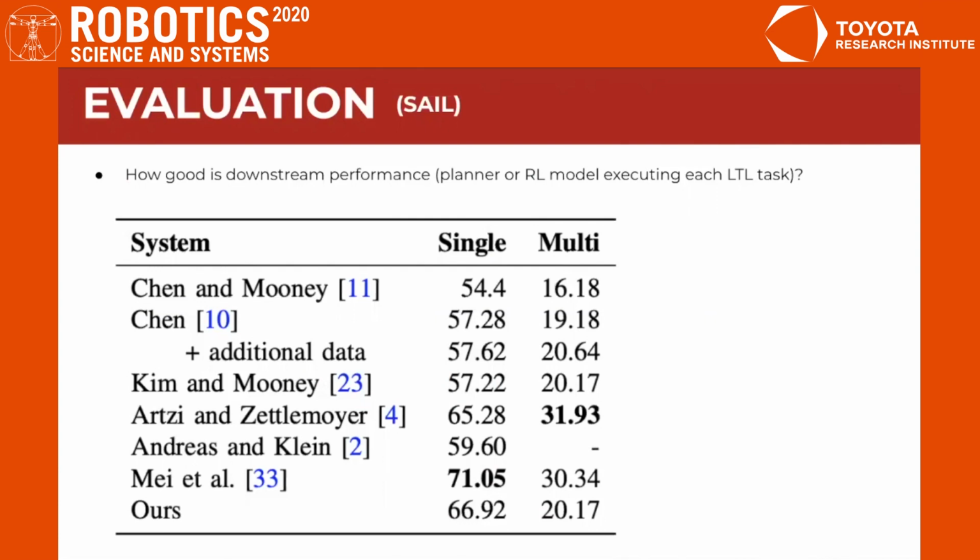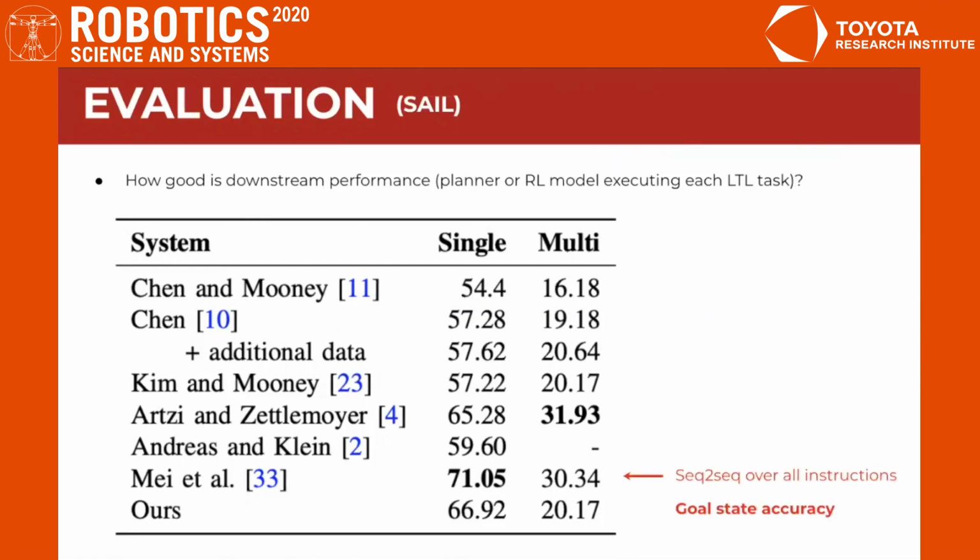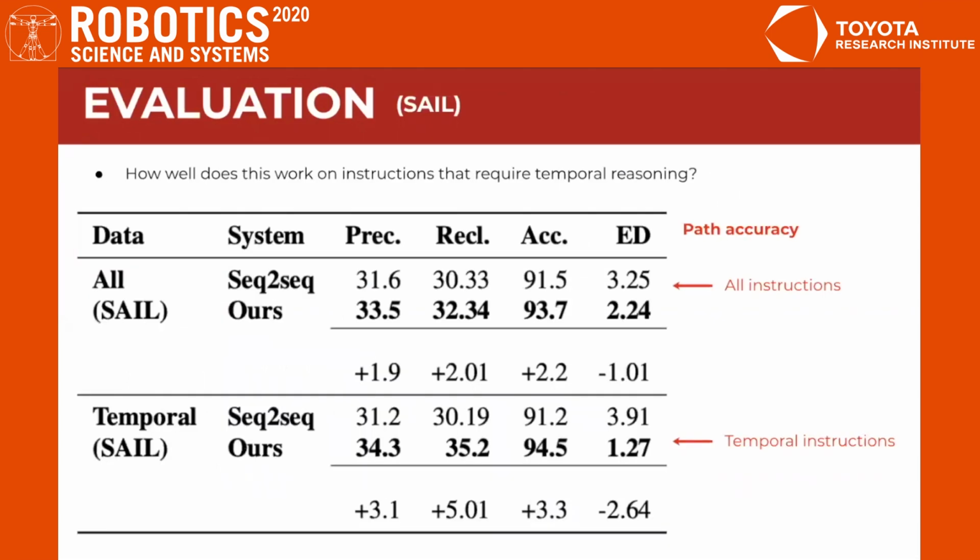So the first set of results is over SAIL, which is an artificial grid world environment that is quite complex in the variability of natural language, but it doesn't really call for the use of temporal constraints. We can see that our model, which is the last row, has comparable performance to the best performing model, the seq2seq model from Mei et al. in the second last row, which outperforms it over all instructions when you measure goal state accuracy. But then when we look at the subset of instructions in the bottom row, which says temporal instructions, that actually contain temporal constraints, we can see that our model actually outperforms the seq2seq, which is nice to see.